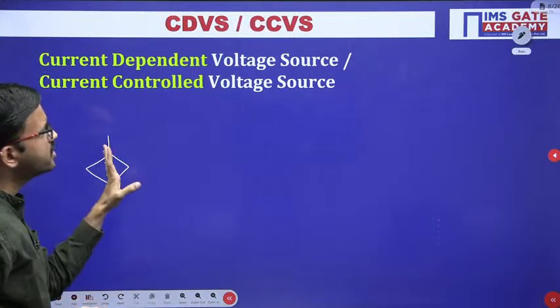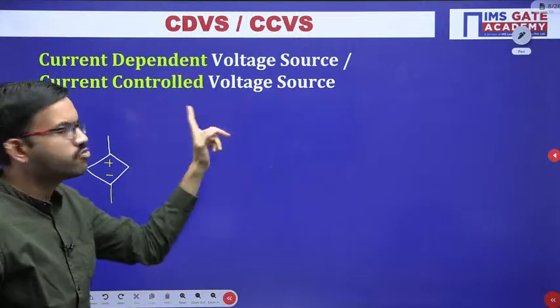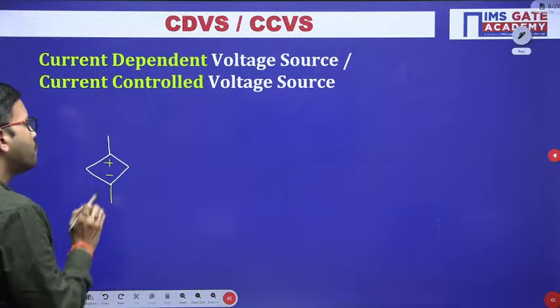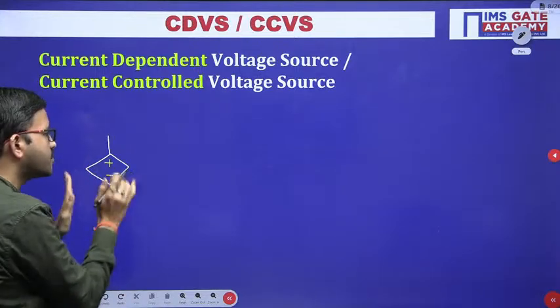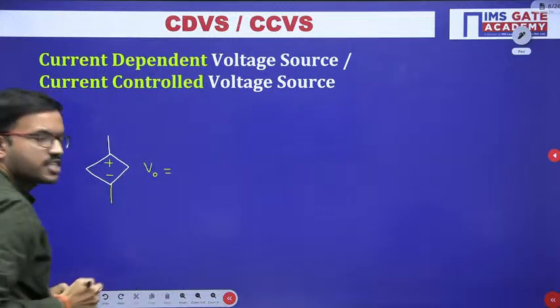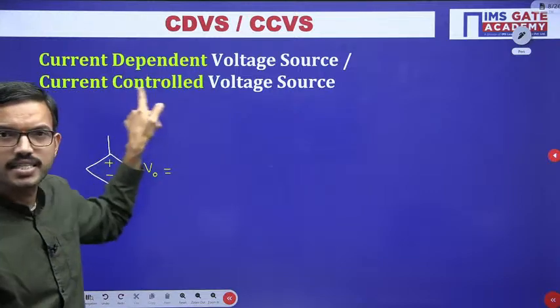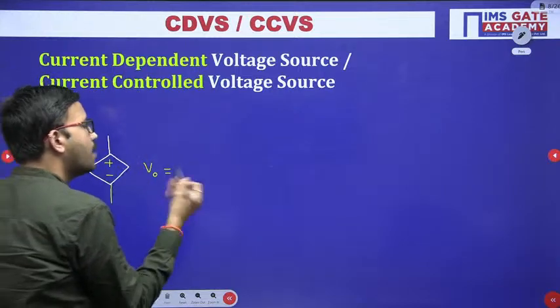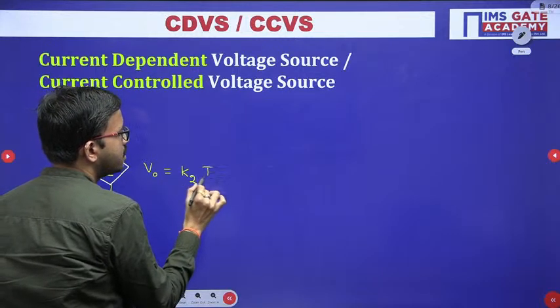Similarly you can observe here we are having current dependent voltage source or current controlled voltage source. Whenever you are having these polarities plus minus, it indicates voltage source. So here also I am considering output voltage V0, but in this case it depends on current. For the time being I am labeling some other constant K2 and the current I2.